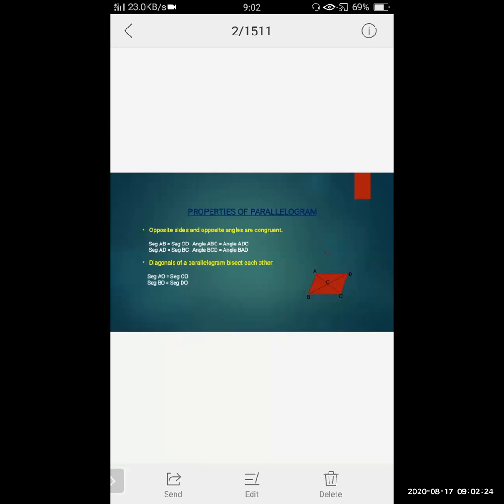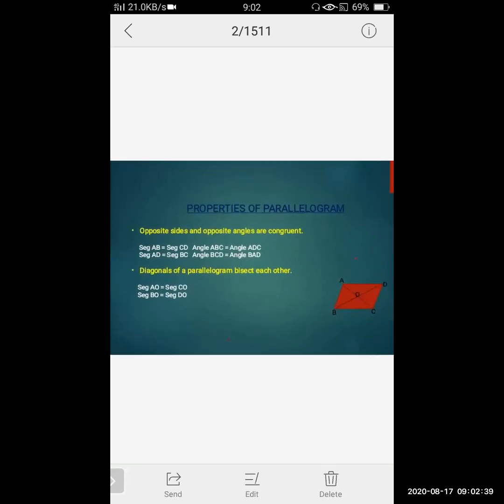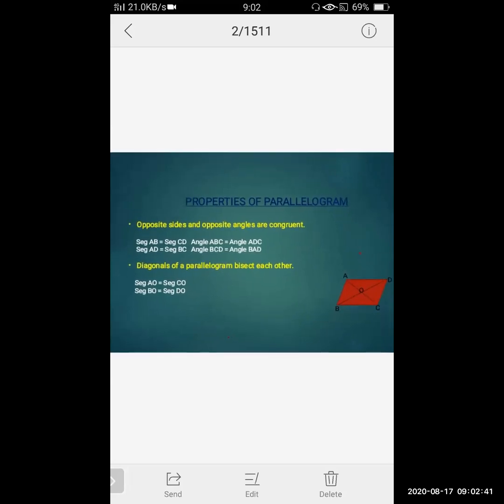Okay. Now first property. What is the first property? Opposite sides and opposite angles are congruent. Opposite sides and opposite angles are congruent. Okay. Now here I have drawn a parallelogram, a quadrilateral ABCD, which is a parallelogram.